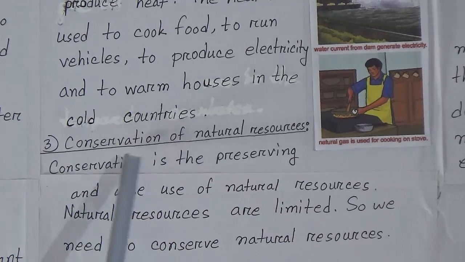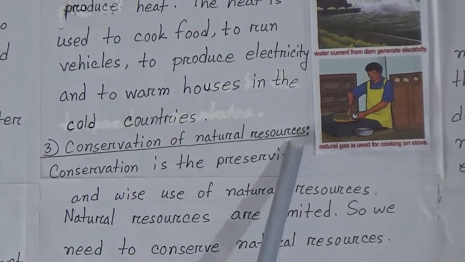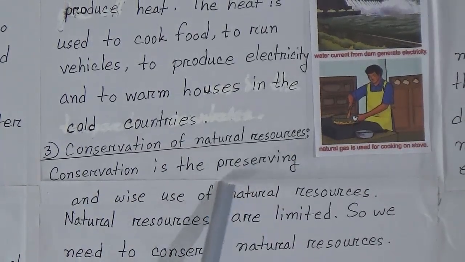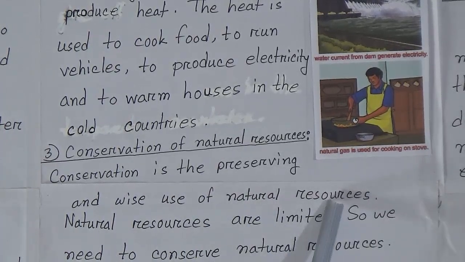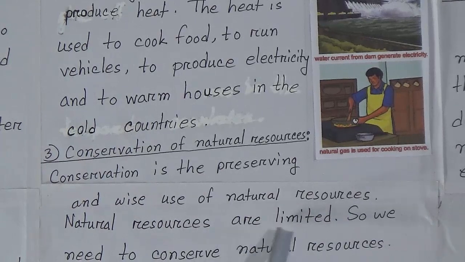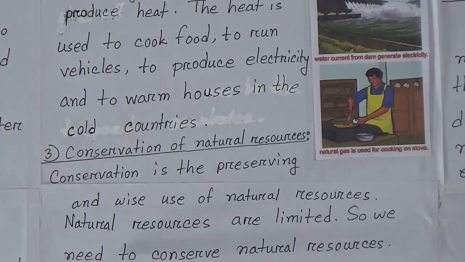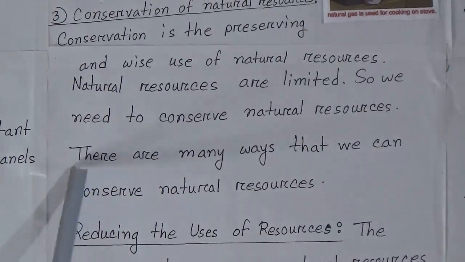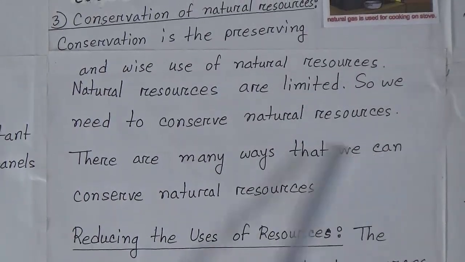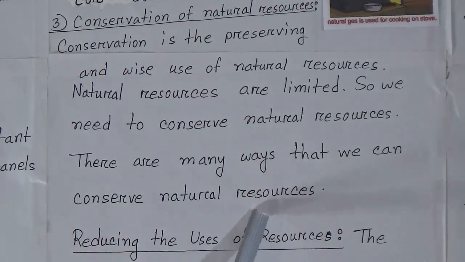Next is conservation of natural resources. Conservation is the preserving and wise use of natural resources. Natural resources are limited, so we need to conserve natural resources. There are many ways that we can conserve natural resources.